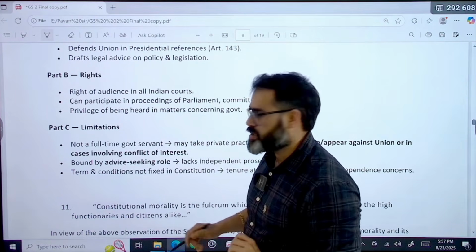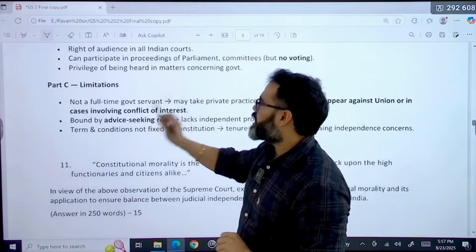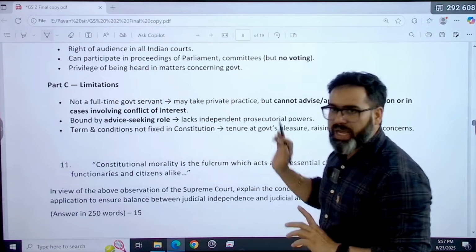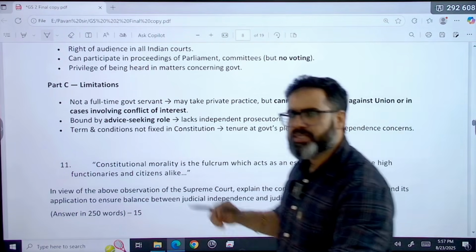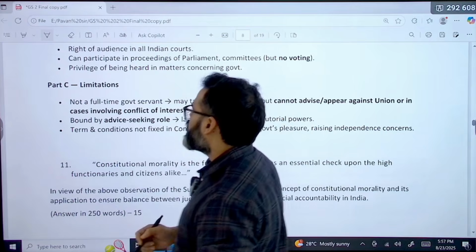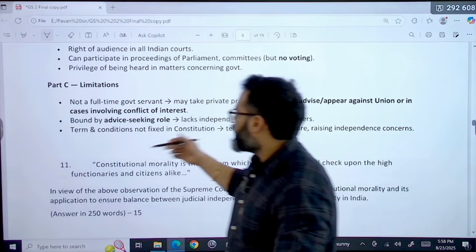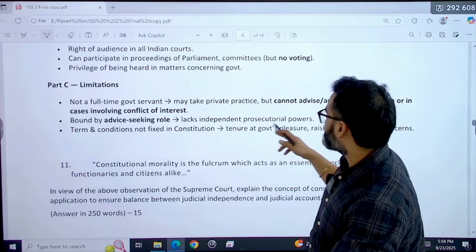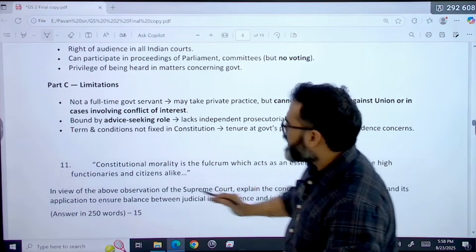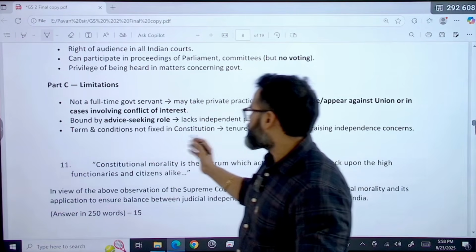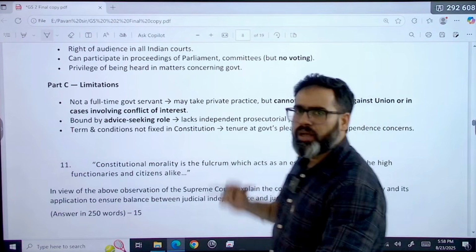But what is the limitation? The limitation is that he is not a full-time government servant. So he may take private practice, but he cannot take any practice that is against the government of India itself. In a criminal case also he needs to take permission of the president. He is bound by the advice-seeking role. That means he lacks independent prosecutorial power, and his terms and conditions are not fixed by the Constitution; they are fixed by the president, that is, the government.